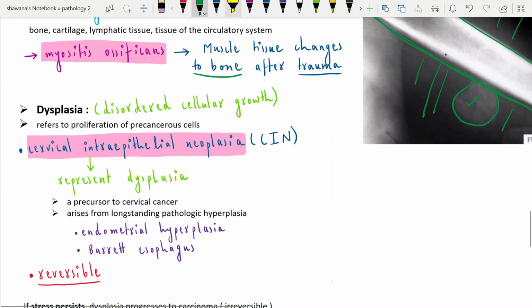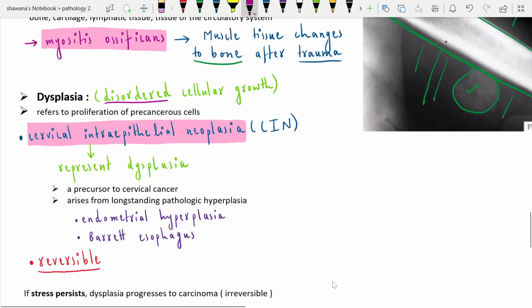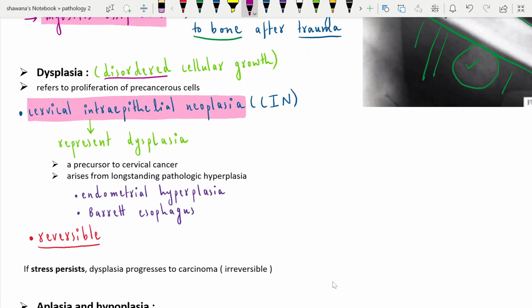The last is the dysplasia. Dysplasia means disordered cellular growth. Dysplasia can lead to cancer, and it is reversible. Dysplasia is reversible, but after it progresses into the carcinoma, it becomes irreversible. So, for example, cervical intraepithelial neoplasia represents a type of dysplasia, and it is a precursor for cervical cancer. As you can see, dysplasia can lead to carcinoma or cancer.